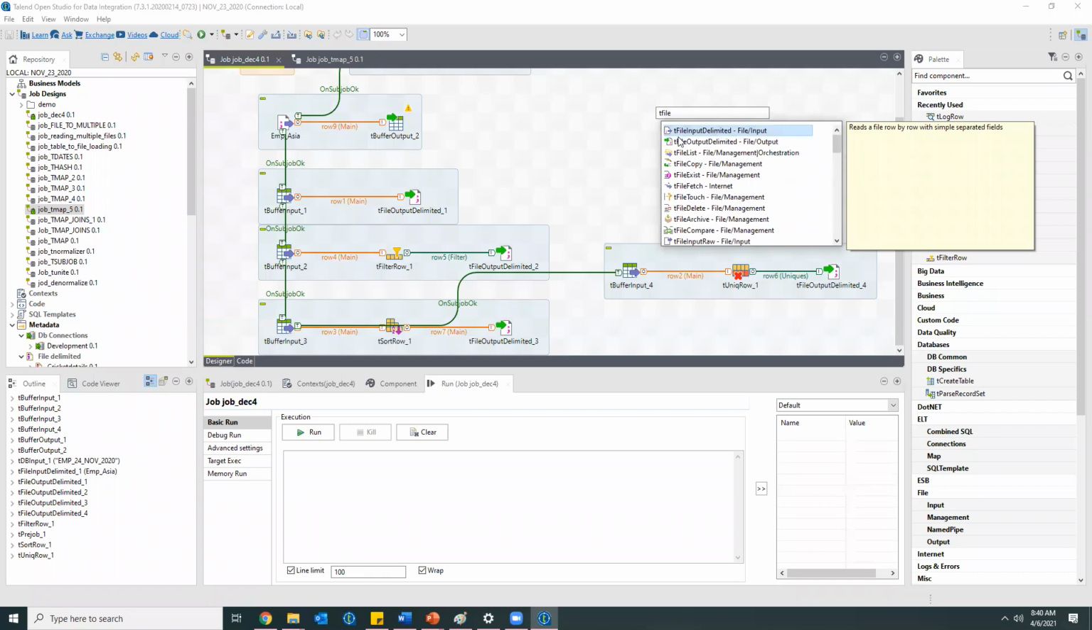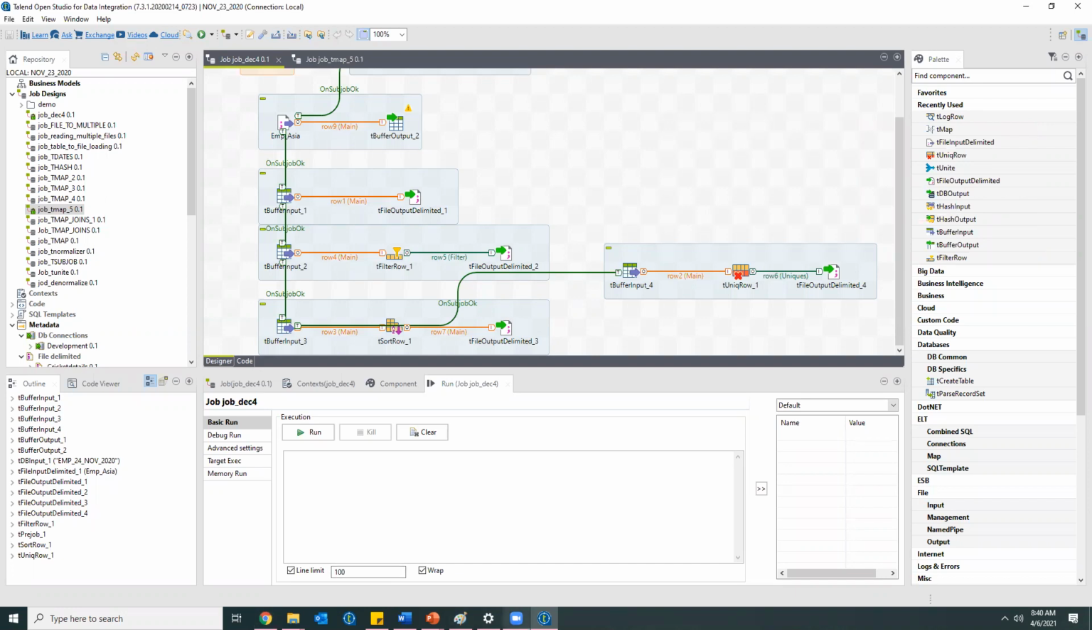If you want to read data from a file, we'll use tFileInputDelimited. If you want to load data to a file, we'll use tFileOutputDelimited. If you want to read data from multiple files, we'll use tFileList. If you want to copy data from one file to another, then tFileCopy. If you want to check whether a file exists in that folder or not, then tFileExist. Like this, so many are there.